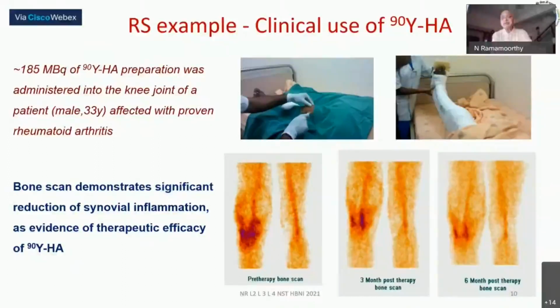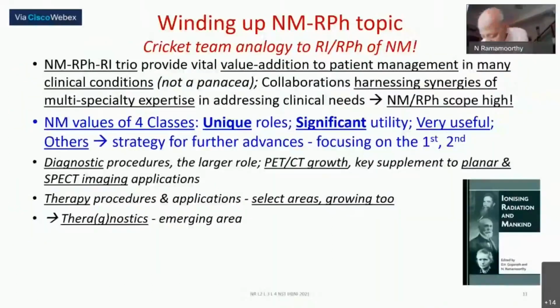This is the second example of a non-cancerous setting. The first example of a non-cancerous setting was the hyperactivity of the thyroid, called hyperthyroidism or Graves' disease, which I told you is of course through a systemic route. And here the synovial inflammation is curtailed, but it is not injected systemically; it is locally instilled into the exact trouble spot itself. That again is an involved procedure, but it has been of limited and good help.